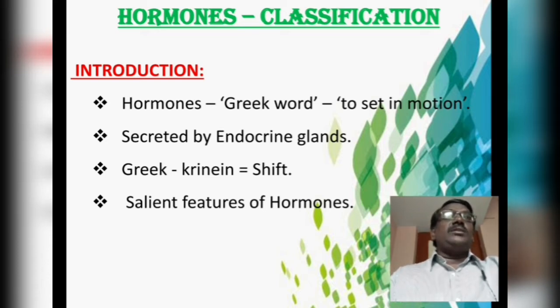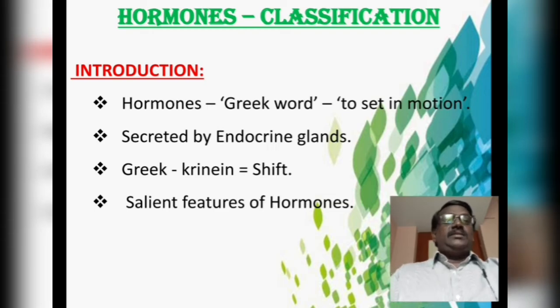And the hormones have a low molecular weight and they are soluble in water. Naturally, hormones are secreted in a very low amount, and the hormonal secretion is totally under the control of the nervous system. There is a close link between the nervous system and the hormonal secretion.